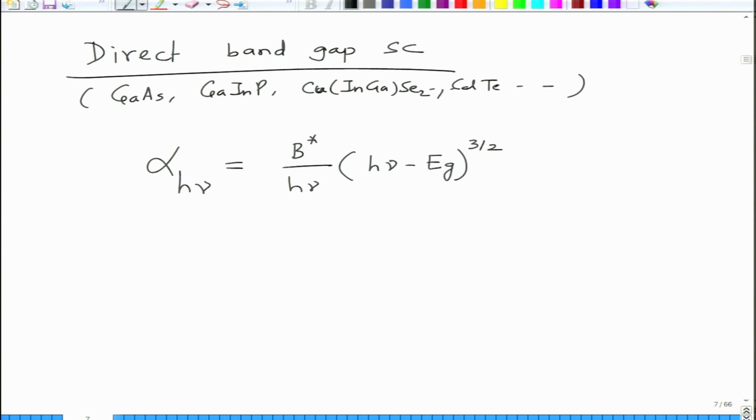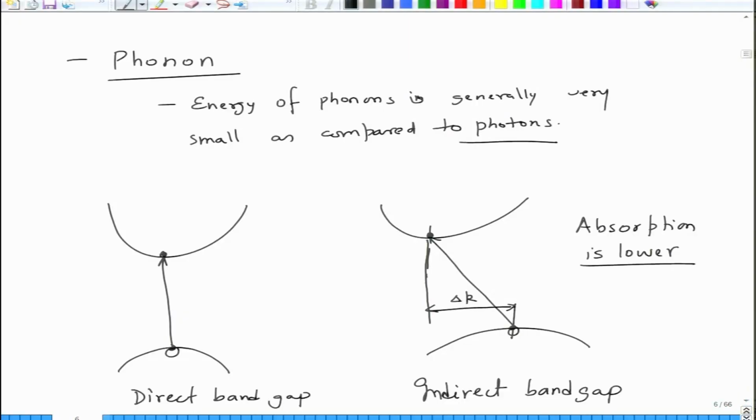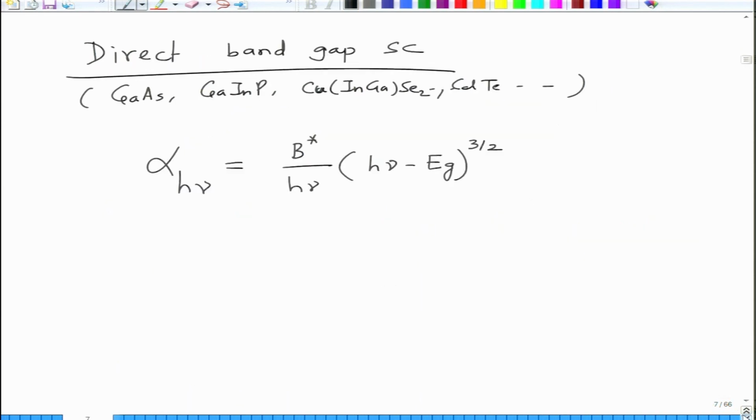In case of an indirect band gap semiconductor, since you have a phonon absorption as a result of change in the K, because it has to do with the lattice. K is because of lattice, and the moment you talk of lattice, you have phonon issues, lattice vibration and things like that. So basically this has to do with phonon absorption. And since phonon has large momentum, this leads to lowering of absorption.